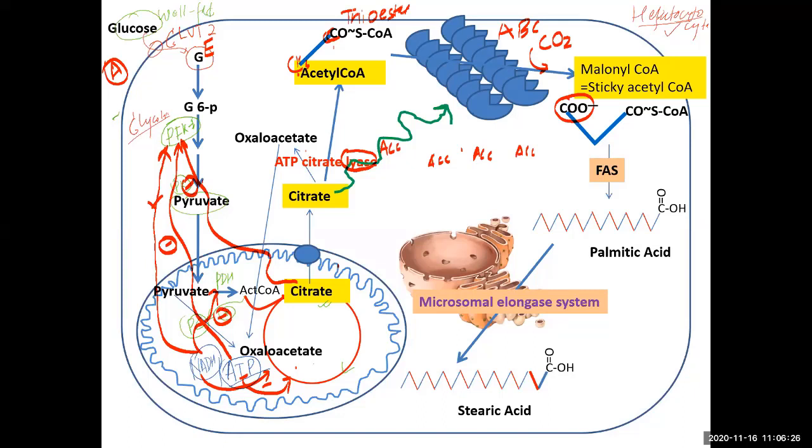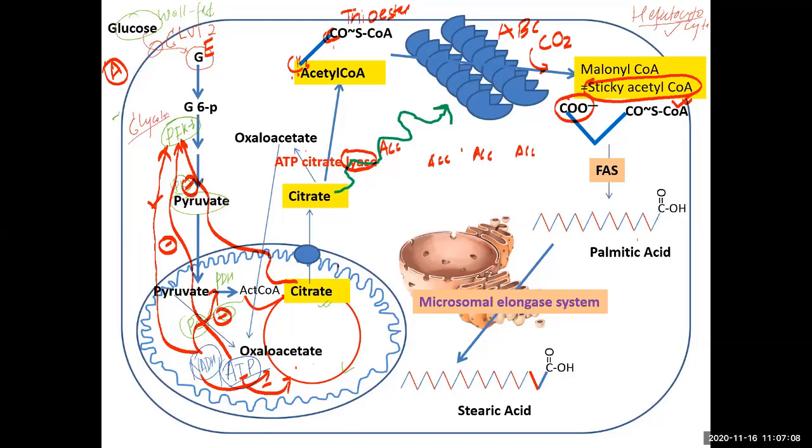So you can see acetyl coenzyme A converted into malonyl coenzyme A. In colloquial language, in a language that our brain can understand really well, I call it sticky acetyl coenzyme A. The addition of the carboxy group makes it sticky, so that this group can be added like this, and they can stick to each other. So this is the purpose of converting acetyl into malonyl coenzyme A.